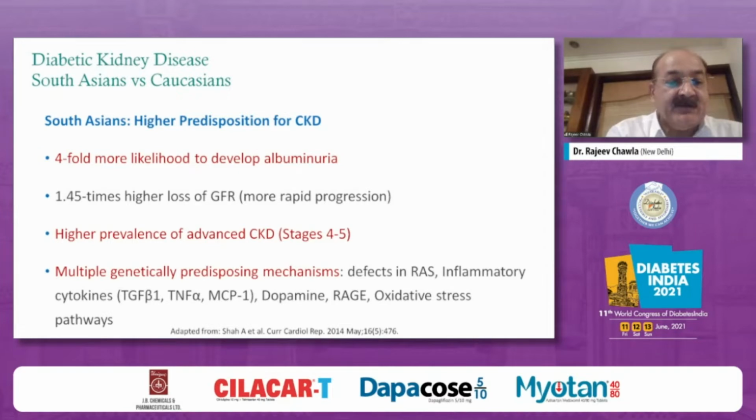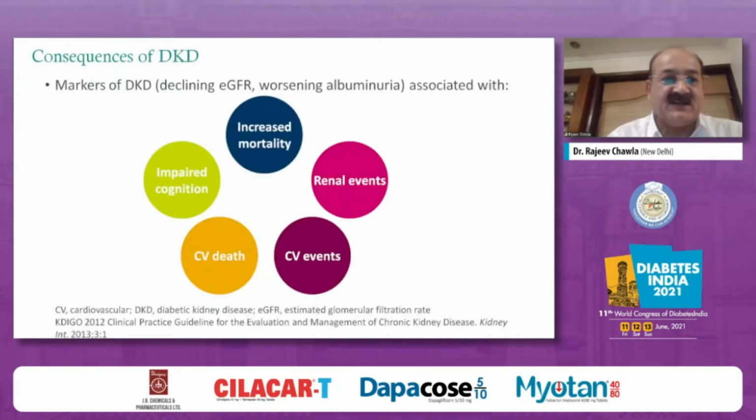Not only that, there is a higher prevalence of advanced CKD. Stage 4 and 5 are very common in Asian patients. Possibly there are multiple genetic predisposing mechanisms. It could be a defect in RAS, inflammatory pathways, cytokines, dopamine, RAGE, oxidative stress, and many more pathways contributing towards progression of CKD in these patients.